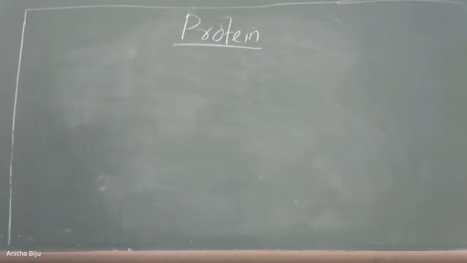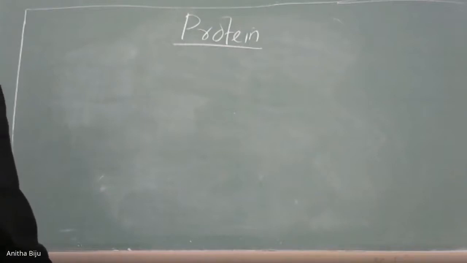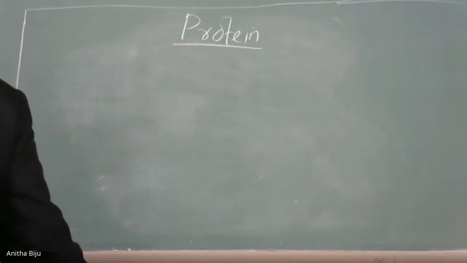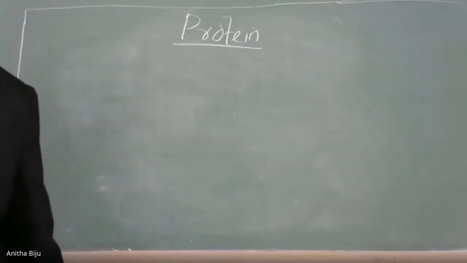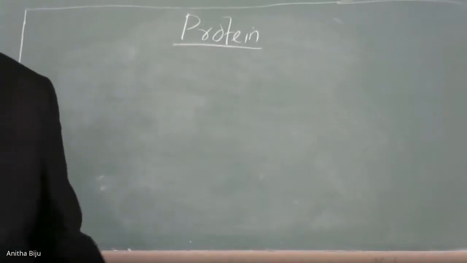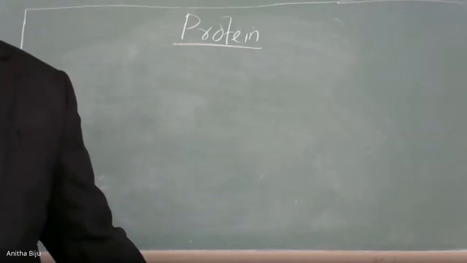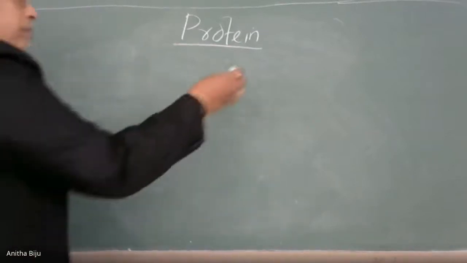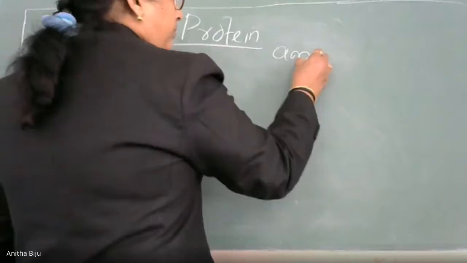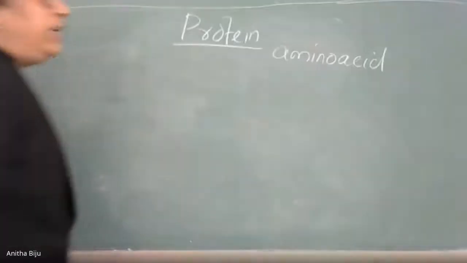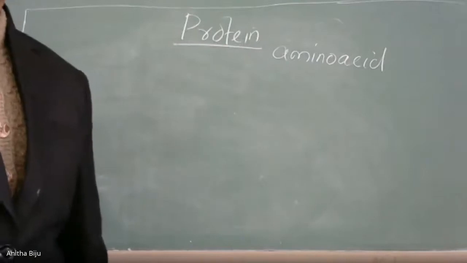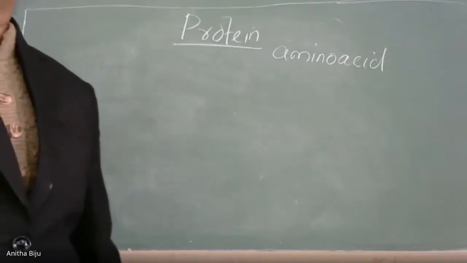Now let us think about the chemistry of protein. Let us think about the structure of protein. Proteins are simply polymers. Polymers simply means made up of smaller units called monomers. And what is the monomer of a protein molecule? The monomer of protein is known as amino acid. So simply we can say that proteins are made up of smaller units called amino acids.